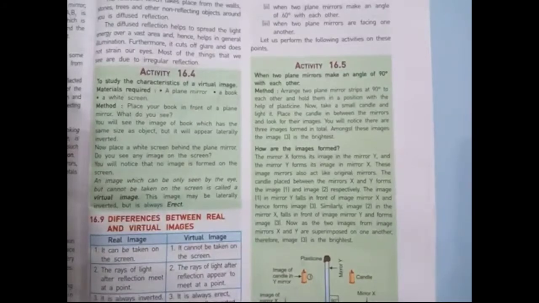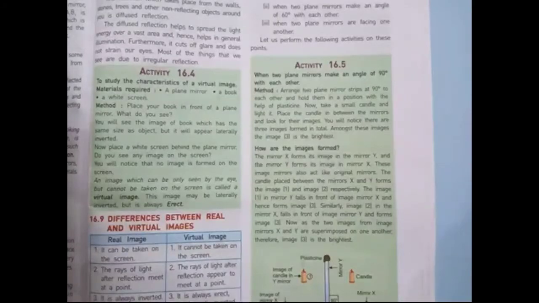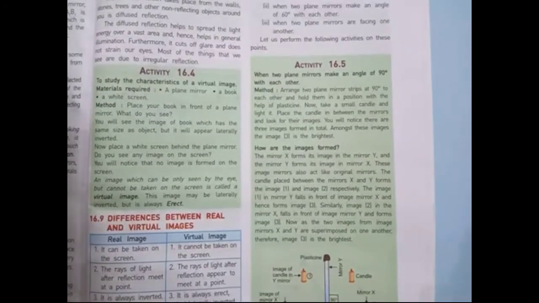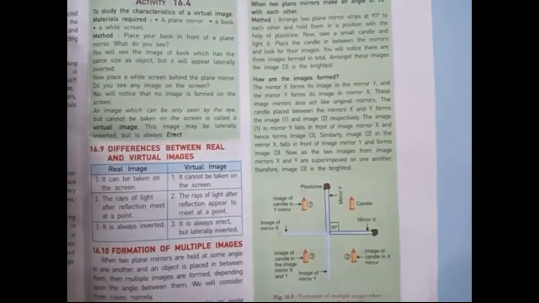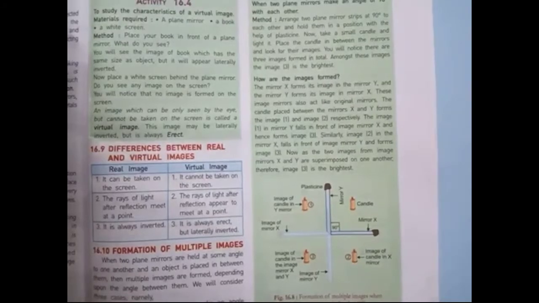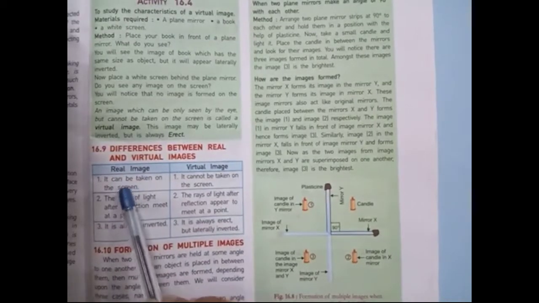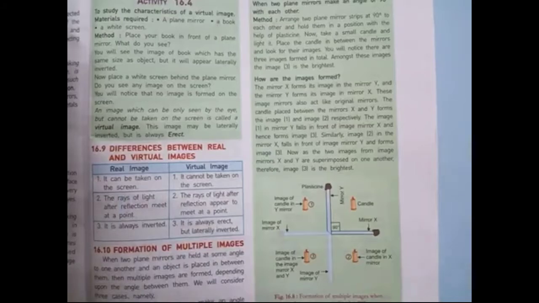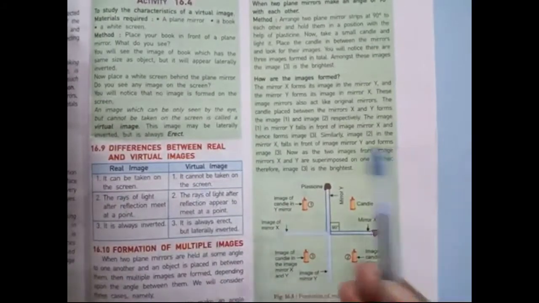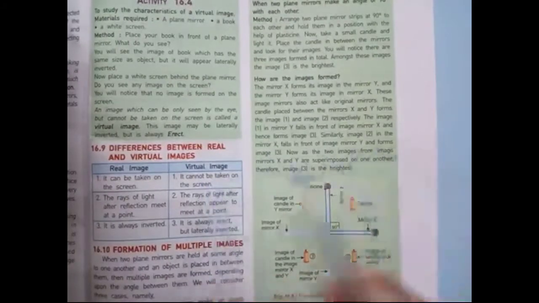An image which can be only seen by the eye but cannot be taken on the screen is called a virtual image. This image may be laterally inverted but is always erect. Now student, there is a difference between real and virtual image. First one, real image can be taken on the screen. Virtual image cannot be taken on the screen.